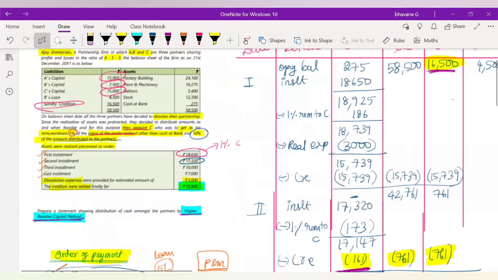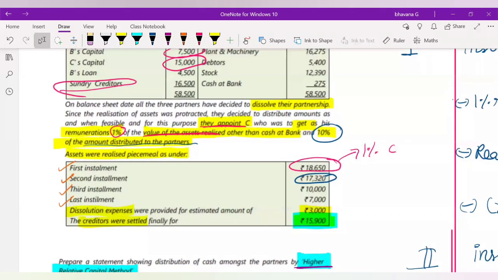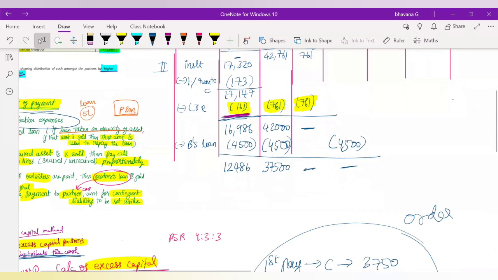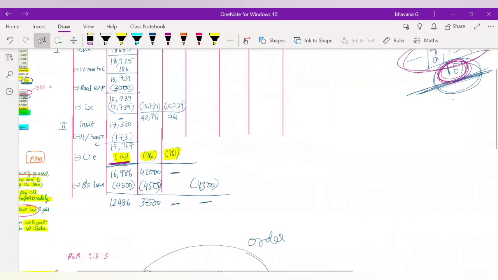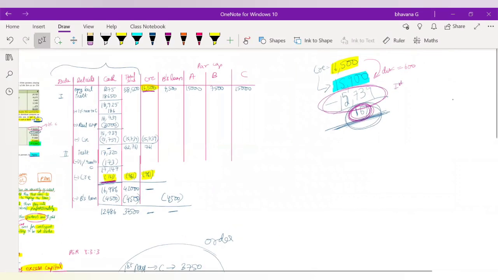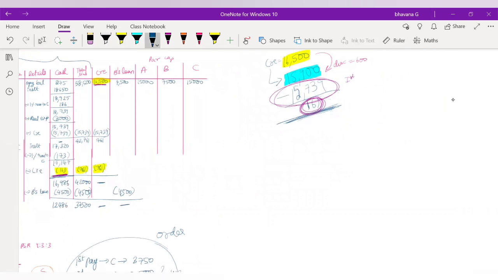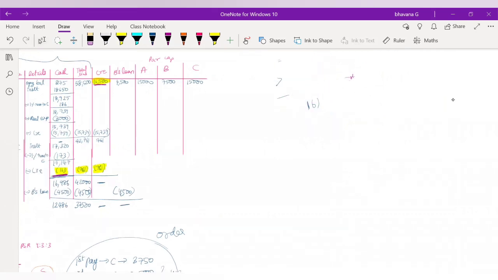I already told you in the start that whenever an amount is distributed to the partners, C will get a commission of 10%. C will get a commission of how much? 10%. Okay. So now here there is a catch. So before that, I think we don't have space here. We'll just make a new column. Okay, just a second, guys. We'll just make a new column here.